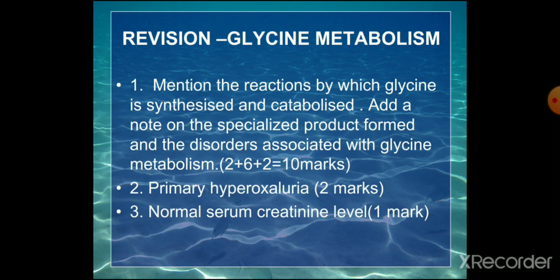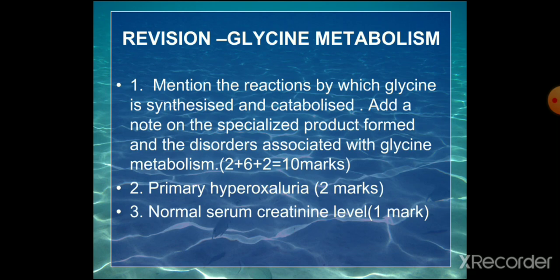and one 1-mark question. So the essay is: mention the reactions by which glycine is synthesized and catabolized. Add a note on the specialized products formed and the disorders associated with glycine metabolism. So the split up of marks is 2 plus 6 plus 2, that is 2 for the reactions by which it is synthesized and catabolized, 6 marks for the specialized products formed and 2 marks for the disorders associated with it.